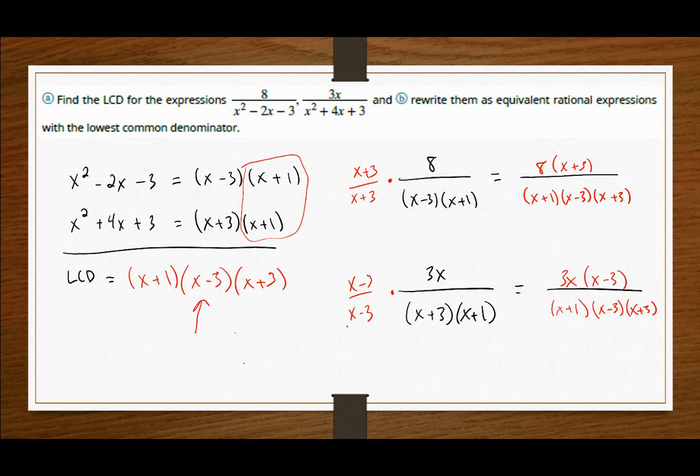So this is typically the first task when we're asked to add or subtract rational expressions. We've got to be able to identify through factoring what the LCD should be, and then recreate the equivalent expressions for each of our terms. Often that means going back to identify the missing factor and including it as this extra piece that we multiply numerator and denominator by to create the equivalency.